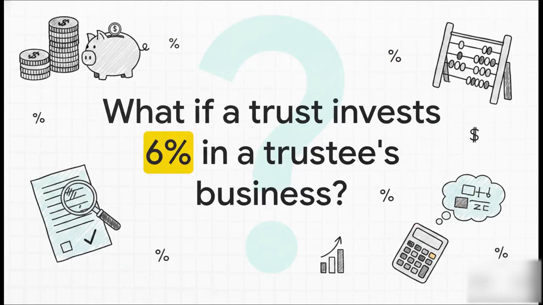So as we wrap up this explainer, I want to leave you with a question to really test your knowledge. Based on the hard thresholds we just covered regarding Section 13, what happens if an auditor finds a trust has invested 6% of its funds into a trustee's private business? Think back to that 5% rule we discussed earlier. How would that single percentage point over the limit change the entire tax assessment of the trust?